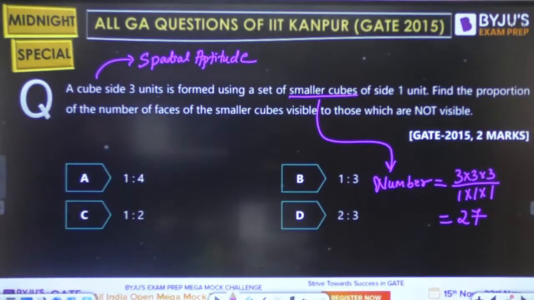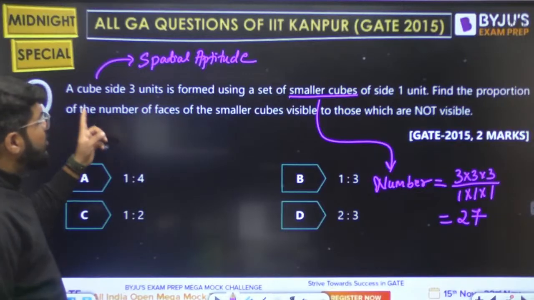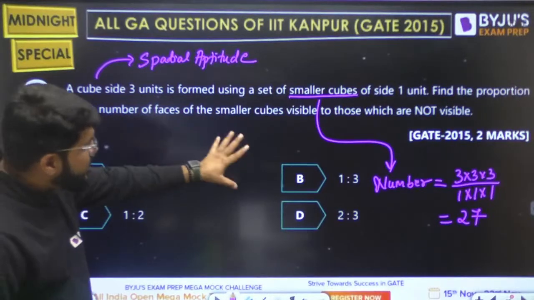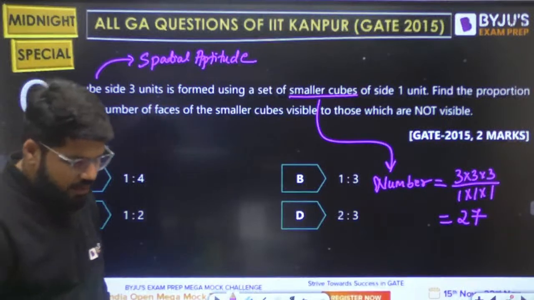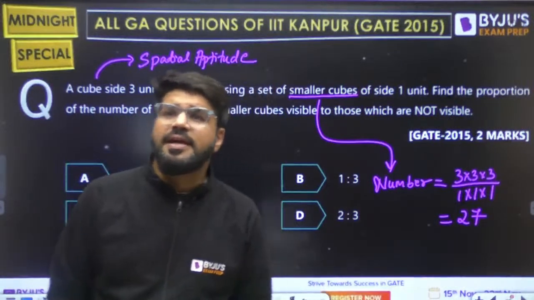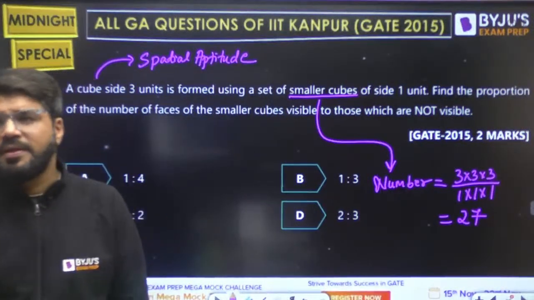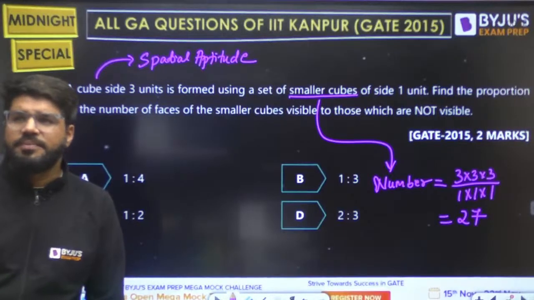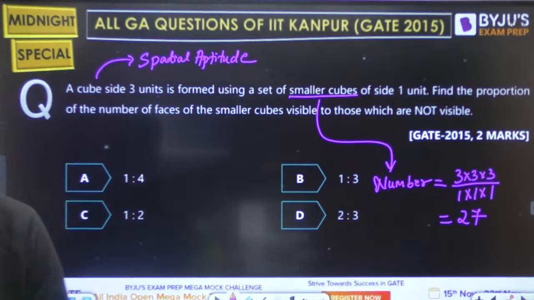Find the proportion of the number of faces of the smaller cubes visible to those which are not visible. कितने दिखाई देंगे, कितने नहीं दिखाई देंगे? How many total faces will be there?